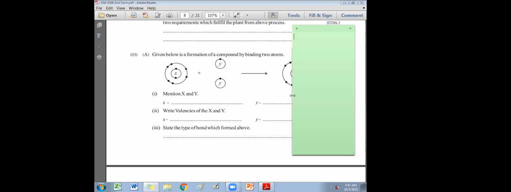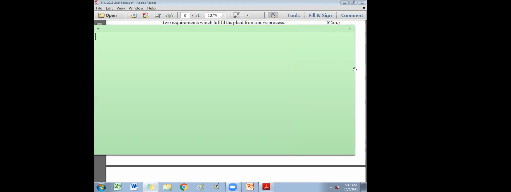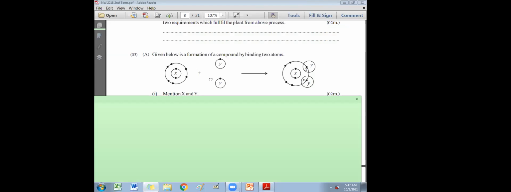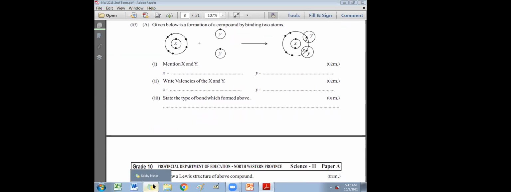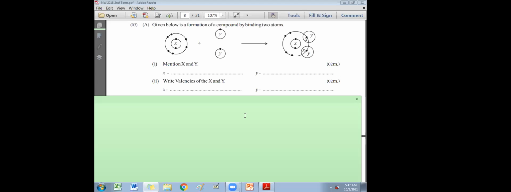All right. I'll use this green background to explain. Okay, let's see how to get X and Y easily. Now X, you can write the configuration of X as 2, 6.